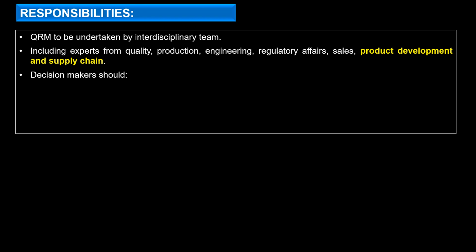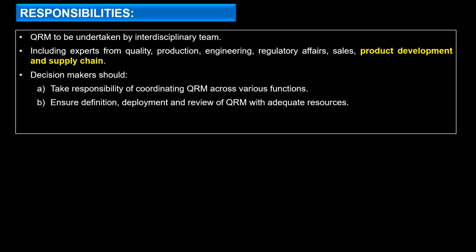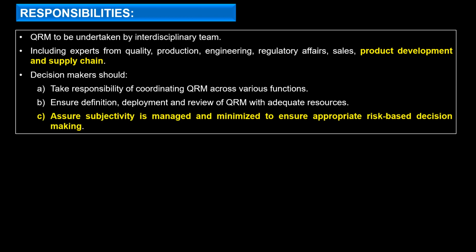And the next point is that decision makers should take responsibility for coordinating the QRM across various functions, and ensure definition, deployment and review of QRM with adequate resources. And this point has specifically been added for the decision makers, that they should assure subjectivity is managed and minimized to ensure appropriate risk-based decision making.